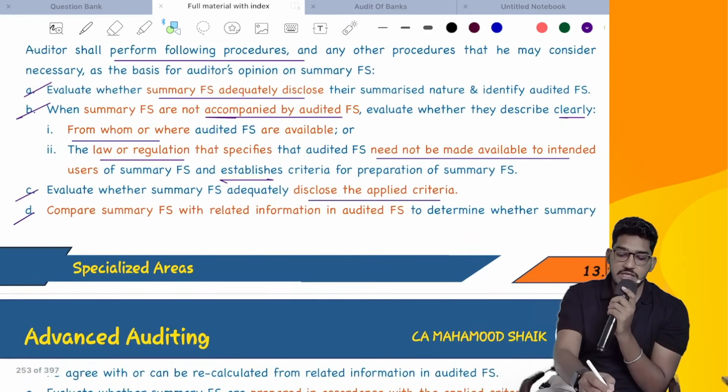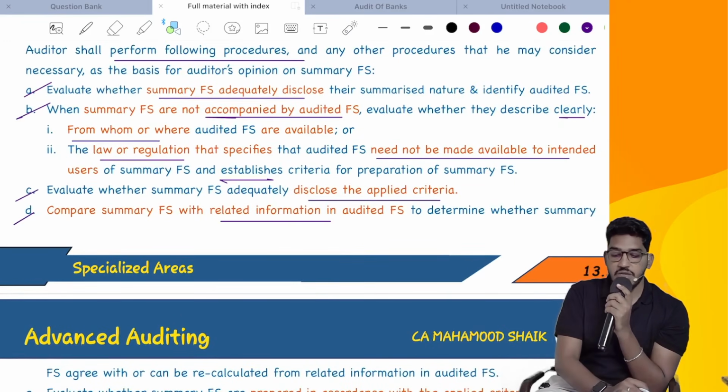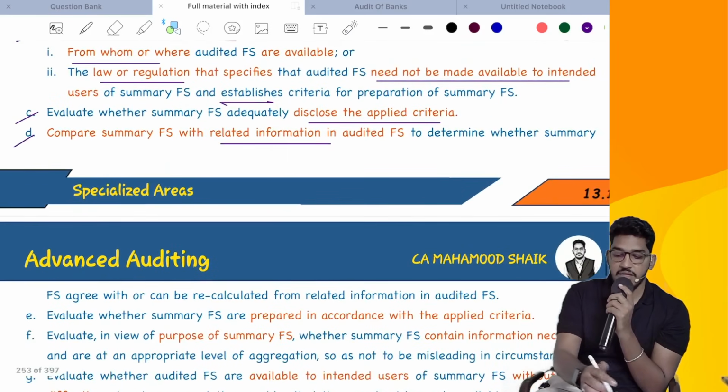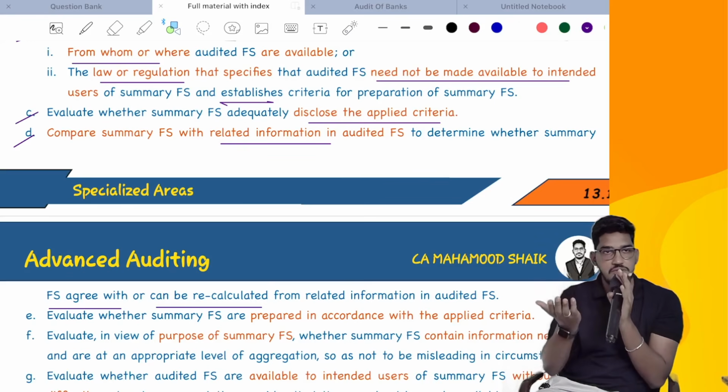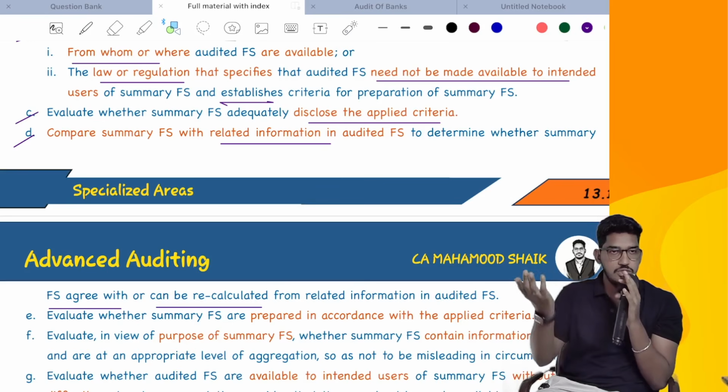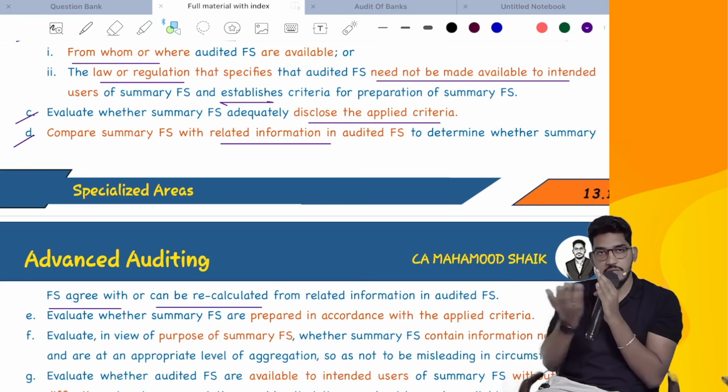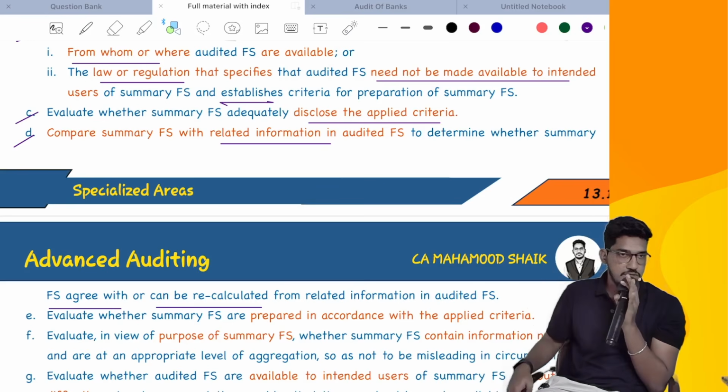Compare summary financial statements with the related information in audited financial statements to determine whether the summary financial statements agree with, or can be recalculated from, the related information. Nothing but that cross verification you have to do. You take the copy of summary financial statements, you take the copy of complete financial statements, keep them side by side and do the comparisons.